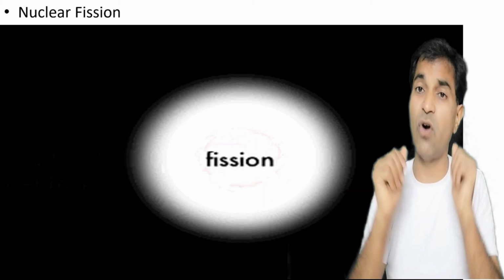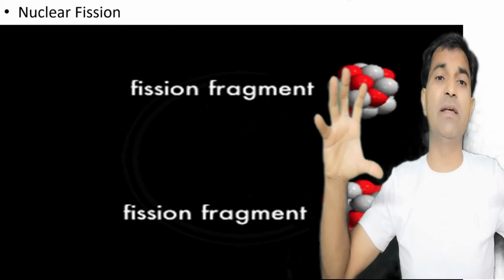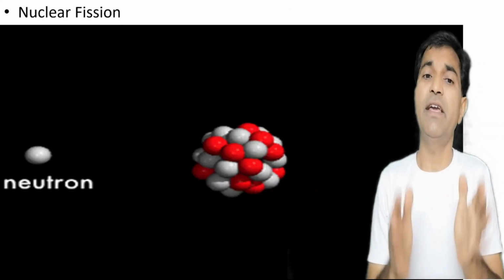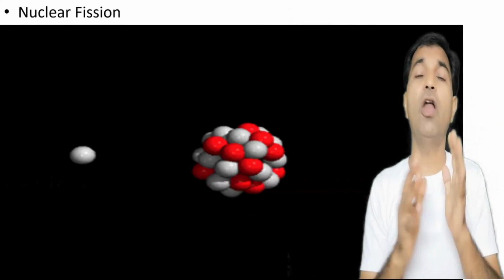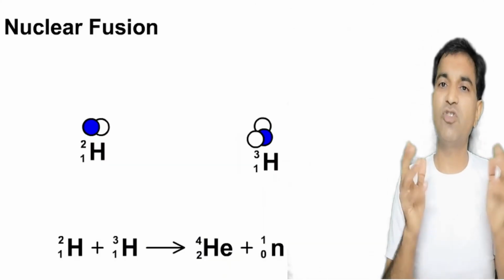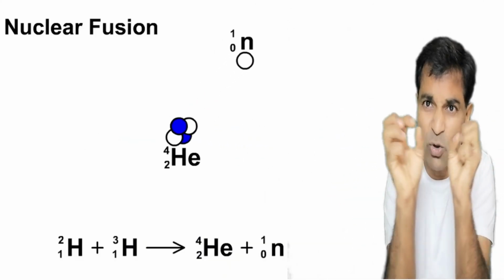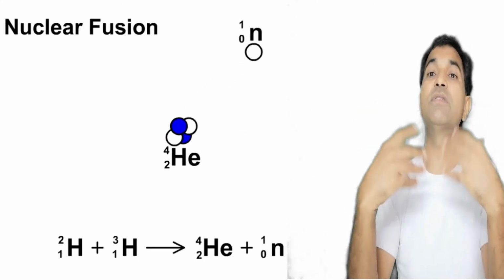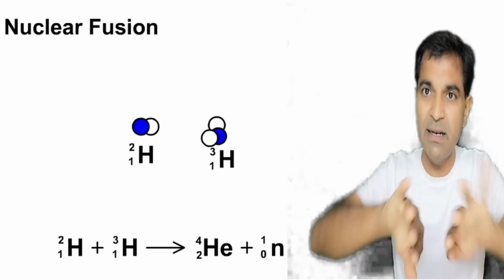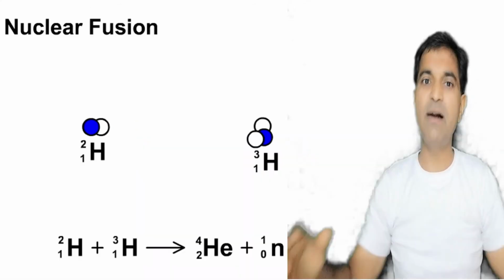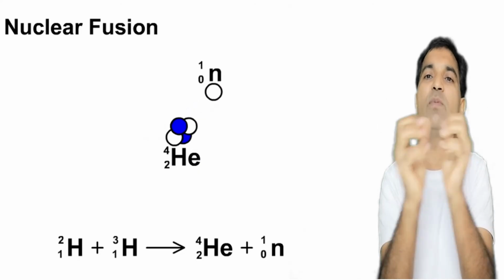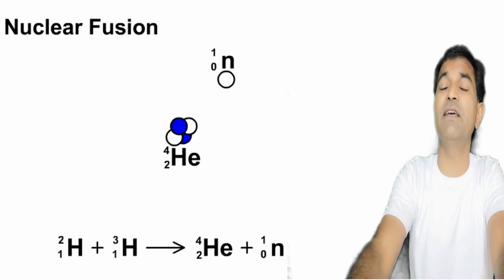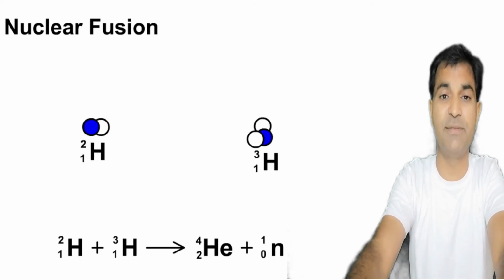So what do we observe? We observe that a larger nucleus is broken down into smaller fragments in the case of nuclear fission, along with energy. Whereas in the case of nuclear fusion, two smaller atoms combine with each other and produce energy, right? So nuclear fission is fragmentation into smaller parts, nuclear fusion is combination of small nuclei into a bigger one, right? This nuclear fusion actually takes place in the sun and produces energy, right?